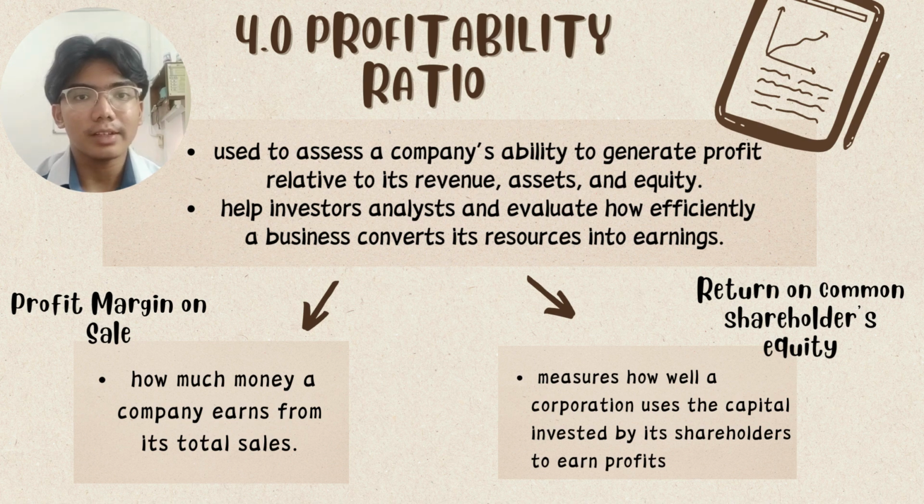Profitability ratio used to assess a company's ability to generate profit relative to its revenue, asset, and also equity. It also helps investors analyze and evaluate how efficiently a business converts its resources into earnings. So this ratio is divided into two, that is profit margin on sale and also return on common shareholders' equity. So for profit margin on sale, it calculates how much money a company earns from its total sale. For return on common shareholders' equity, it measures how well a corporation used the capital invested by its shareholder to earn its profits.